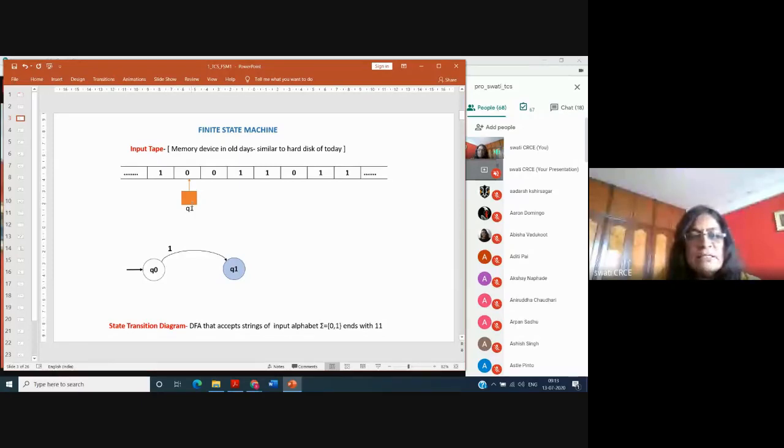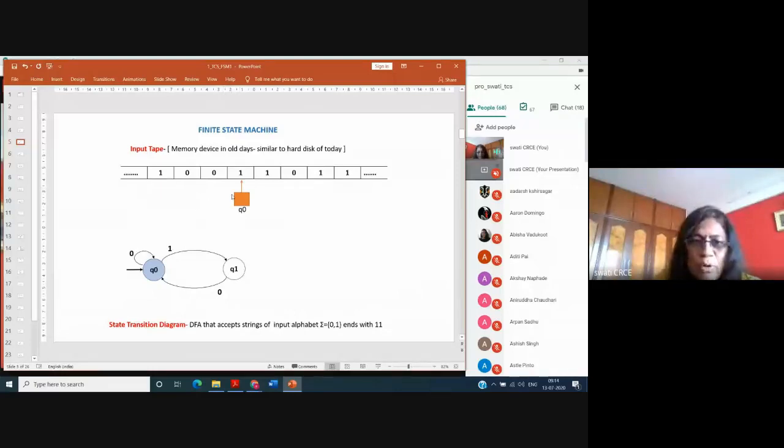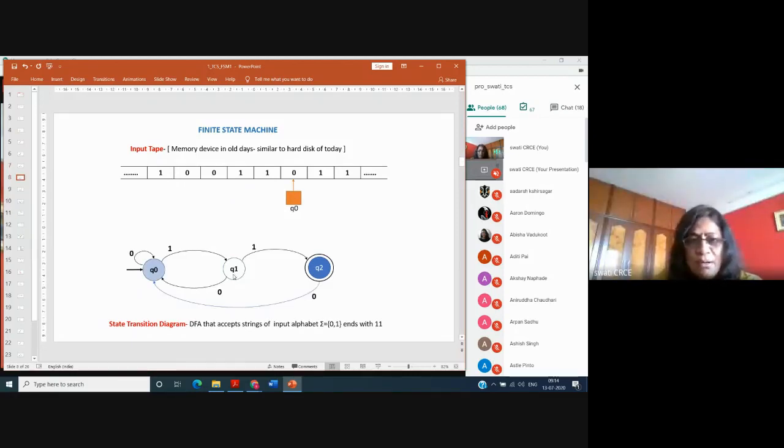Now after reading the 0, it may transit and go back to the state Q0. Now again it is ready to read the next symbol, that is 0. After reading this 0, it will keep on going to the right side. Now it is ready to read the next symbol, that is 1. After reading this 1, because there is already the transition for 1, by following this path, it will reach the state Q1. Now with 1, it may go to the next state. Again there is 1, so now it may go to Q2. Now with 0, it will go to the initial state, then again 1, and then again 1.